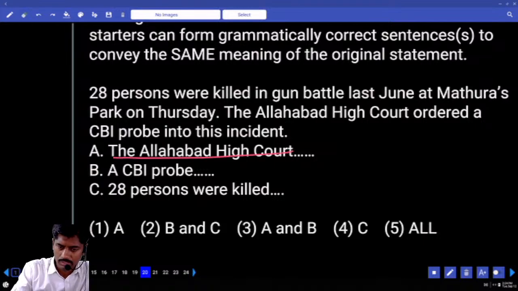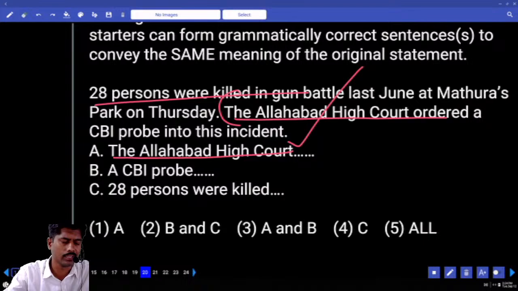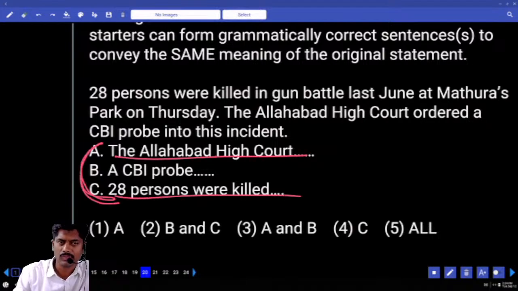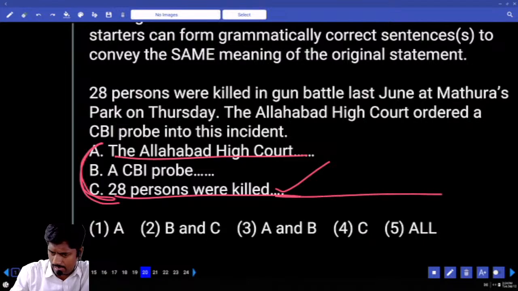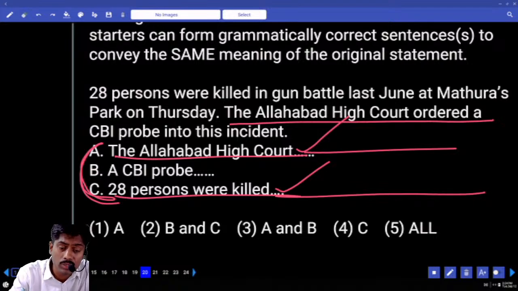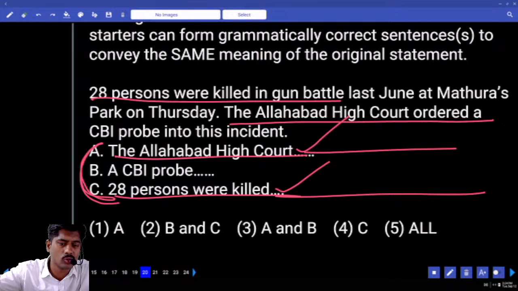If a sentence is starting as it is like this, you can take directly without any doubt. Sometimes they'll give 28 persons. So look at A and C. You can take directly A and C. With this I can start and end. Like this: The Allahabad High Court ordered a CBI probe into the incident where 28 persons were killed in gun battle last June at Mathura's park on Thursday. You can take this. And 28 persons as it is you can take.